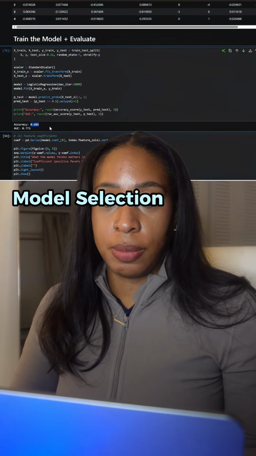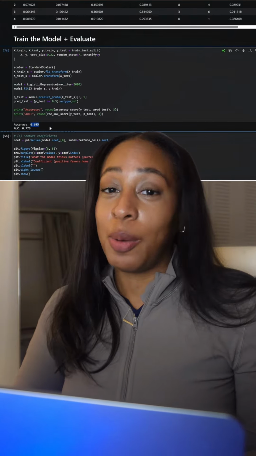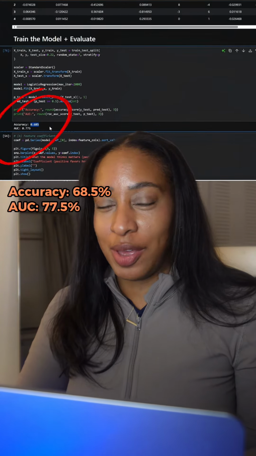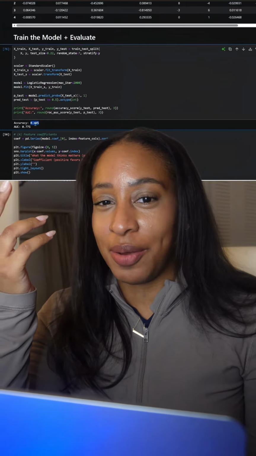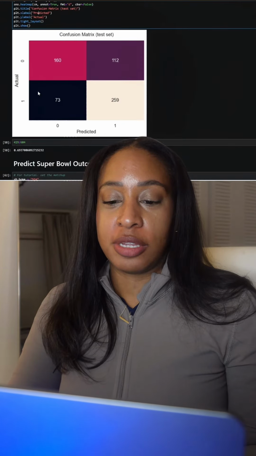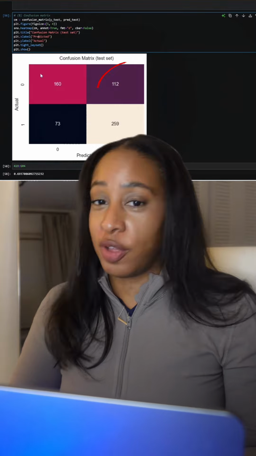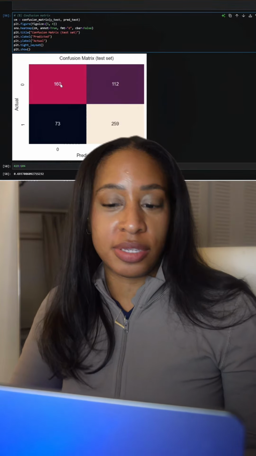So here's the model, and I'm gonna use a logistic regression for this one. Now we have an accuracy of 68.5%, which isn't really good, but any model is gonna have a tough time predicting the outcome of this game. We can also visualize this, and if you see the confusion matrix, we have lots of false positives, but overall accuracy is still pretty okay.